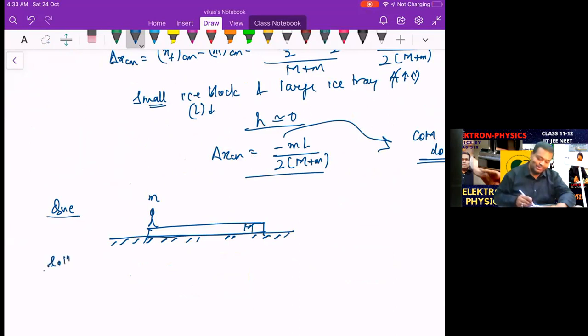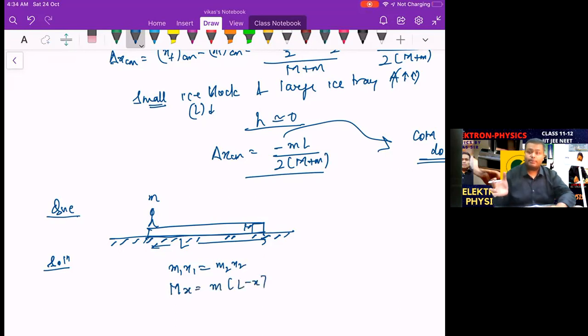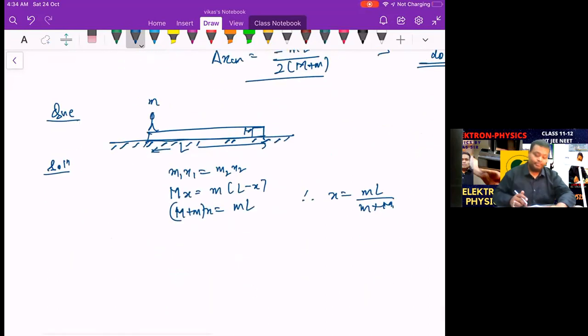The equation is once again the same. If the man reaches towards the right end, the length is L. So how much does the plank shift? Once again we apply m1 x1 equal to m2 x2. The plank mass is capital M, and the shift will be x. The second particle is the man, and the shift will be L minus x, because relative to the plank, the man moves L. So you will get capital M into x equal to small m into L minus x, and therefore x will be small m into L upon small m plus capital M, once again the same.